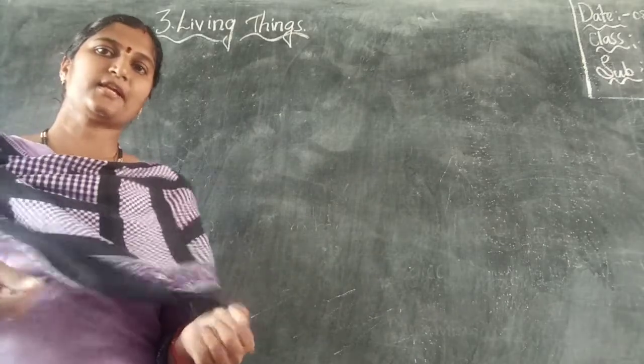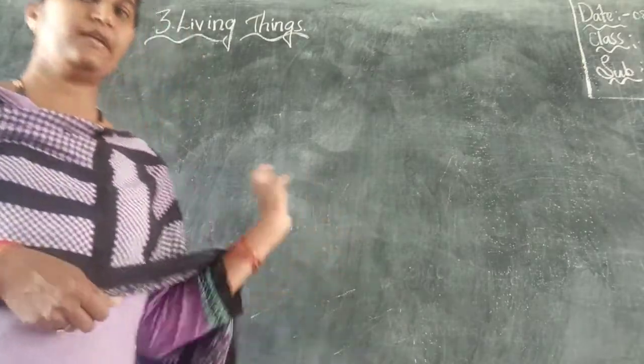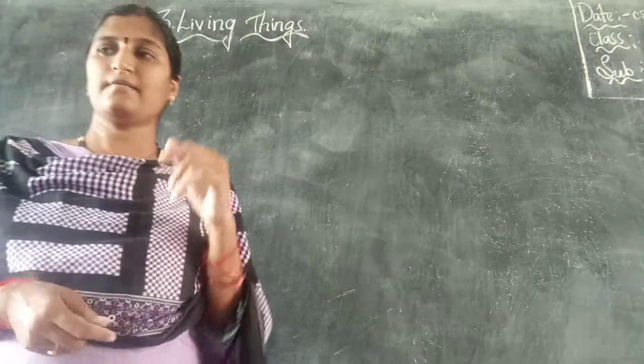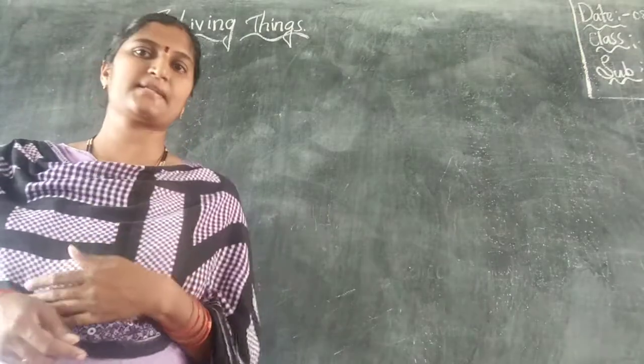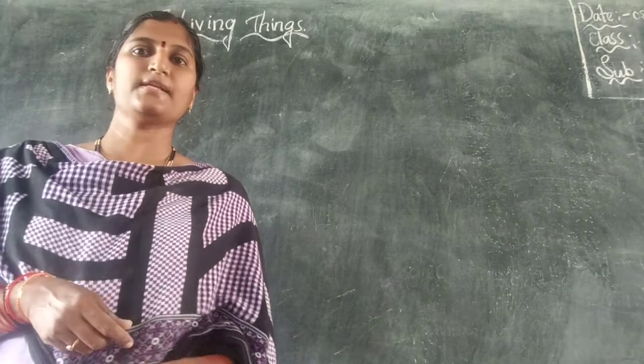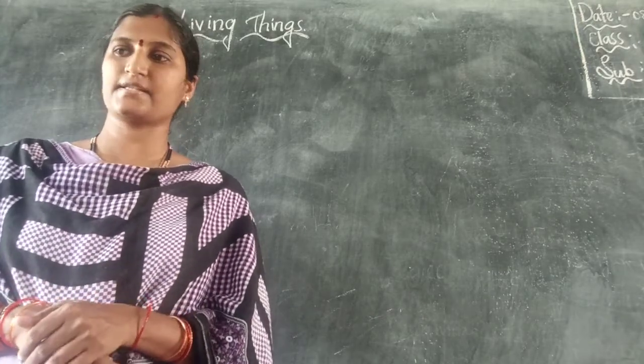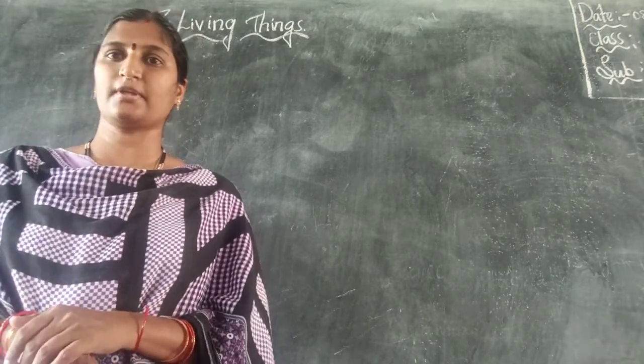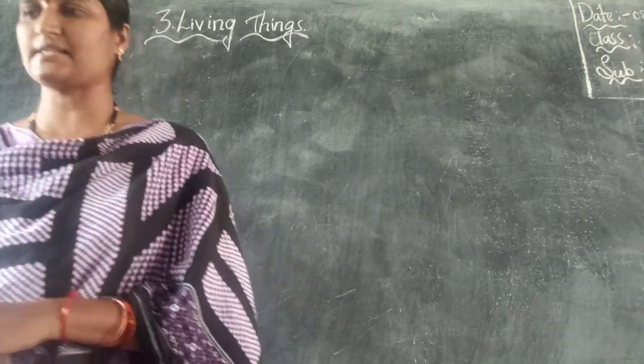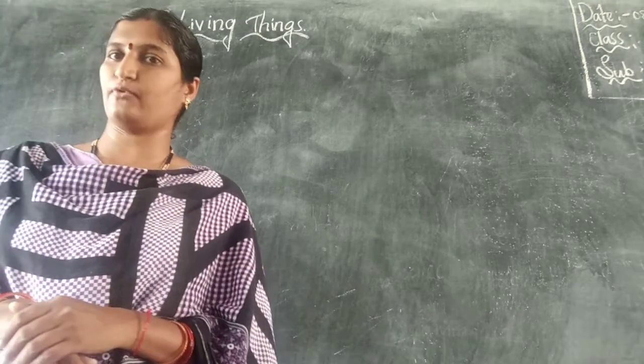Dear children, now let us continue with the third lesson, living things. Yesterday we discussed some of the characteristics of living things. Today let us continue with the characteristics of living things. As you all know, living things require food. Yes or no?